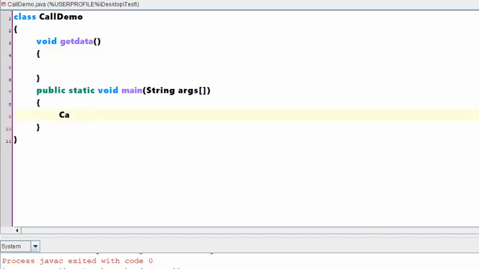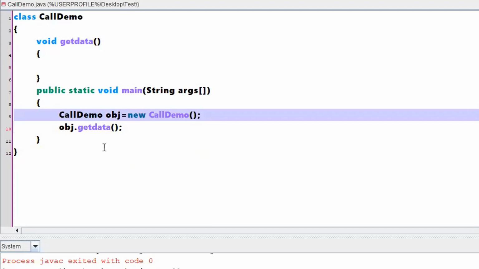First, you have to create a CallDemo object: CallDemo obj is equal to new CallDemo. After creating the object, by using the object, you can call the method which belongs to the class. So in this scenario, which is the called function and which is the calling function?